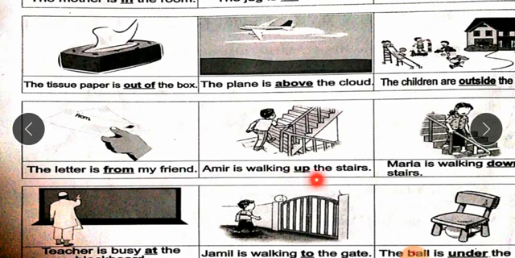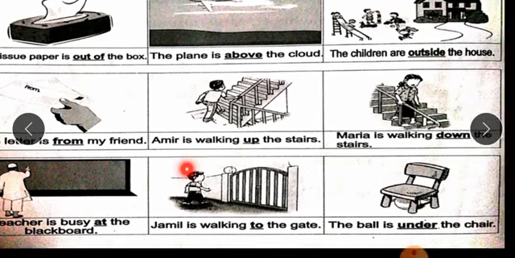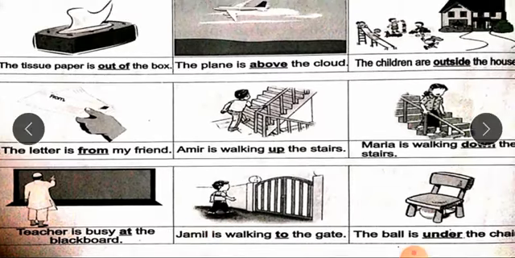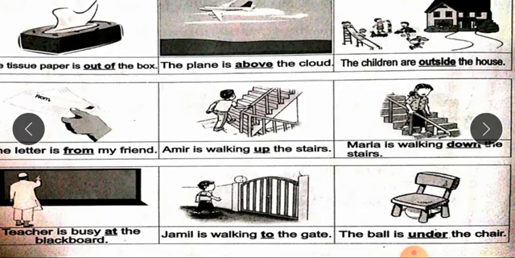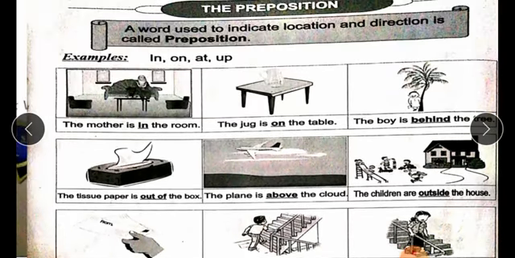Amir is walking up the stairs. Up, upar. Maria is walking down the stairs. Down, niche. Teacher is busy at the blackboard. At, par. Jamil is walking to the gate. To, ko. The ball is under the chair. Under, niche. From these sentences, we come to the conclusion that prepositions are the words like in, on, at, up, which show the position of a noun, which show location and direction.